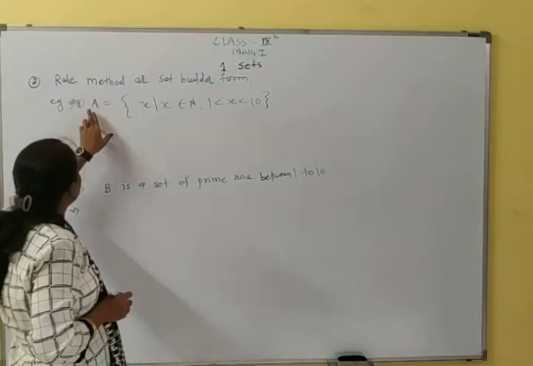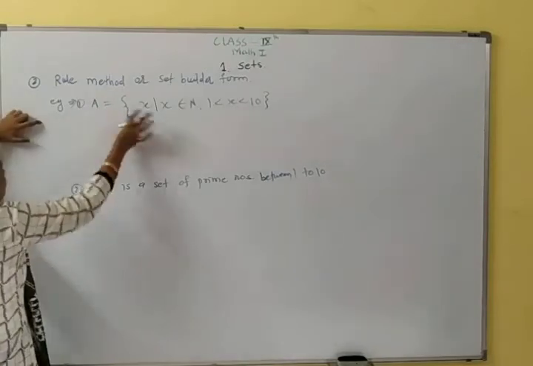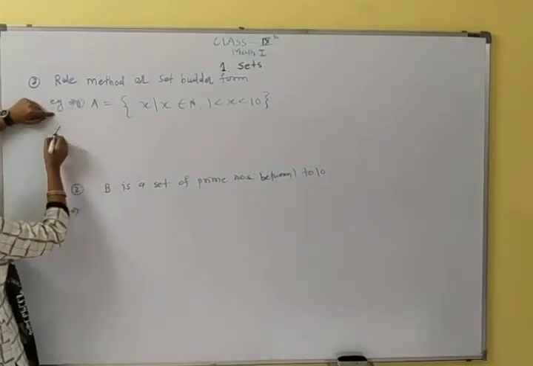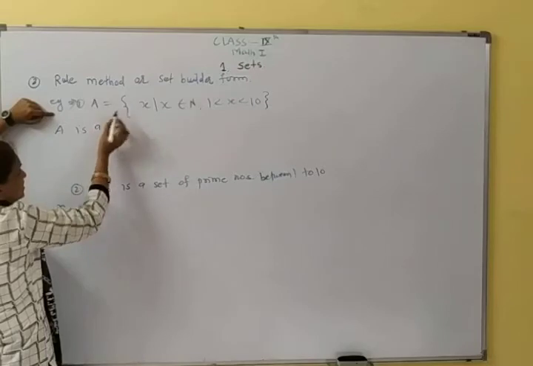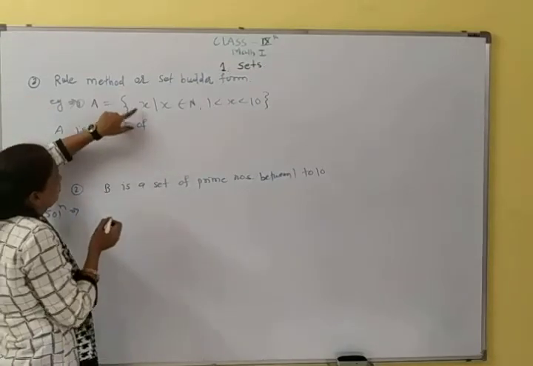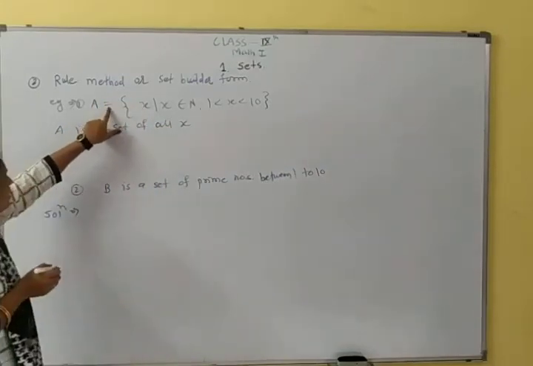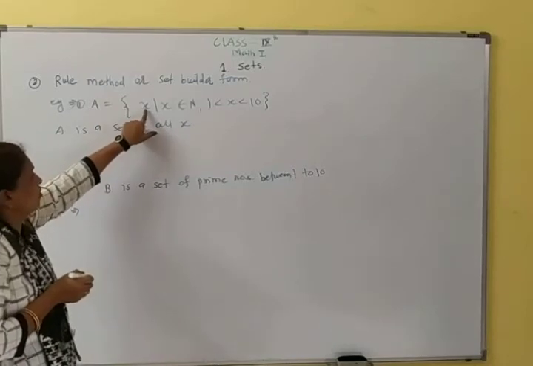So A is, it is a rule. So A is a set of, and it can be written as A is a set. A is a set of all x. This curly bracket is called set of all x.